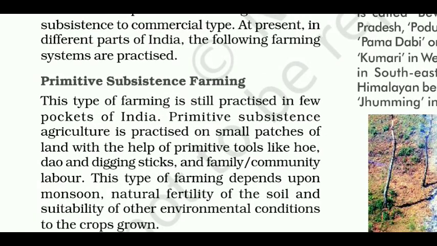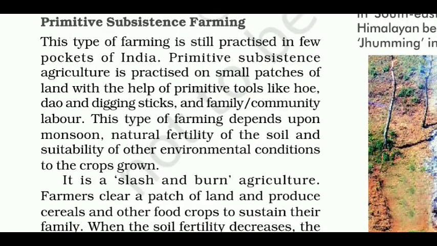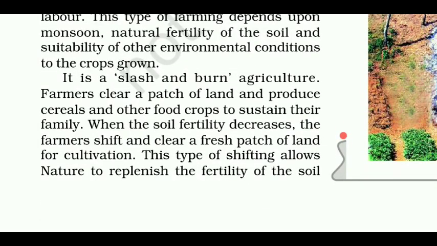Number 1 is primitive subsistence farming. This type of farming is still practiced in few pockets of India. Primitive subsistence agriculture is practiced on small patches of land with the help of primitive tools like hoe, dao, and digging sticks, and family or community labor. This type of farming depends upon monsoon, natural fertility of the soil, and suitability of other environmental conditions to the crops grown. It is a slash and burn agriculture.